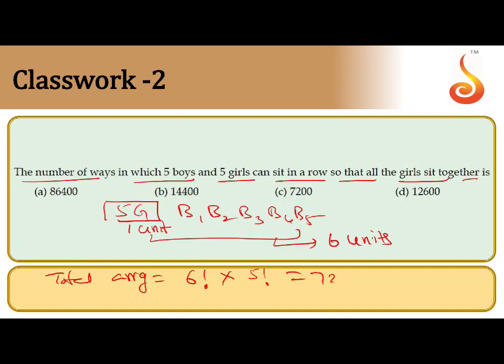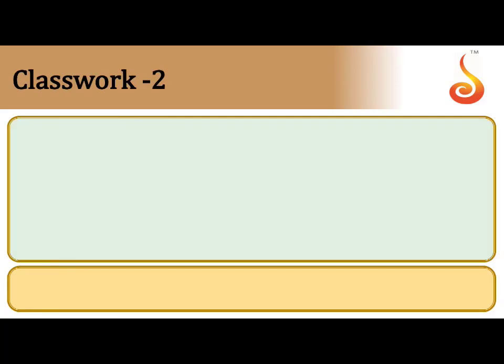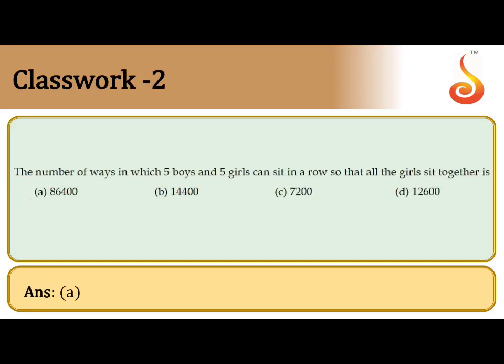So now 6 factorial is 720, into 5 factorial is 120. The answer will be 72 into 120, so 8640 is the answer. Understood? Any condition given as coming together, take it as one unit, and along with the other objects, count the number of units. First arrange the units, then the arrangement within the single unit. That gives the total number of arrangements. I hope this is clear. Check the answer. A is the correct answer.